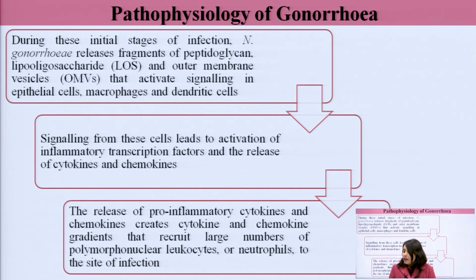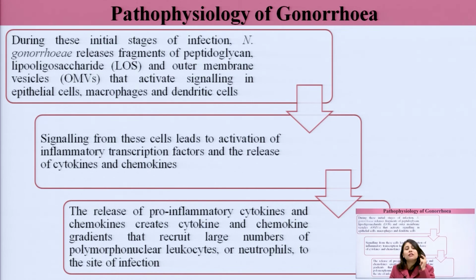During these initial stages of infection, Neisseria gonorrhea releases fragments of peptidoglycan, lipo-oligosaccharide and outer membrane vesicles that activate signaling in epithelial cells, macrophages and dendritic cells. Now, what happens after this? When the infection is lodged, they trigger an immune response.